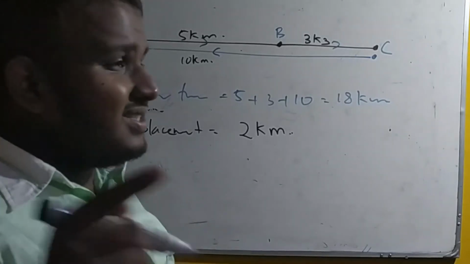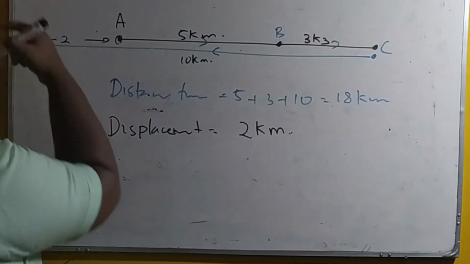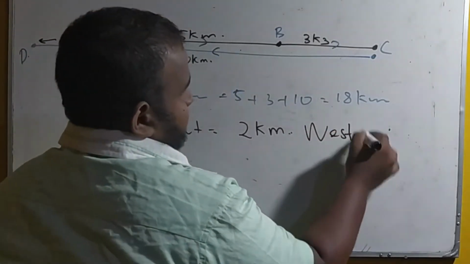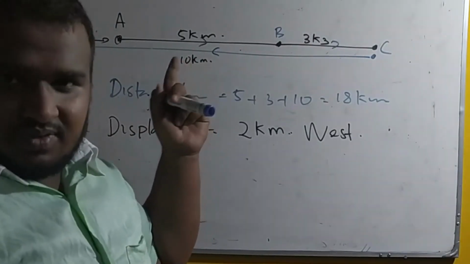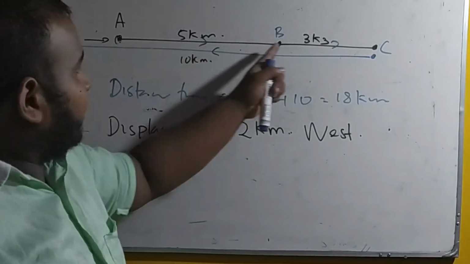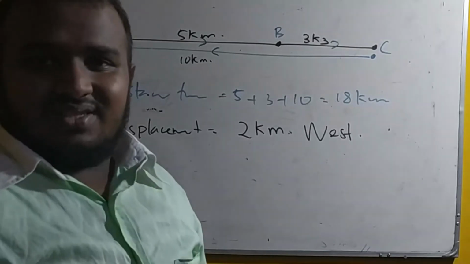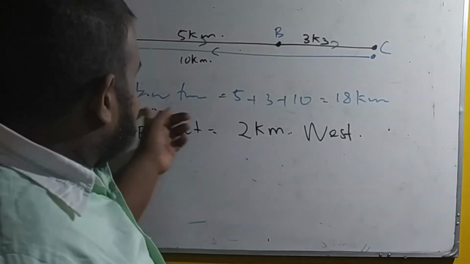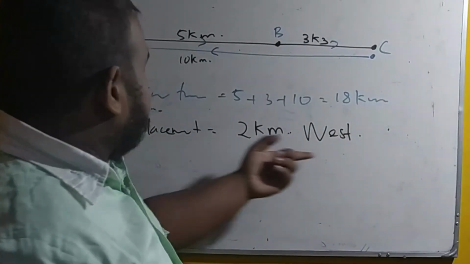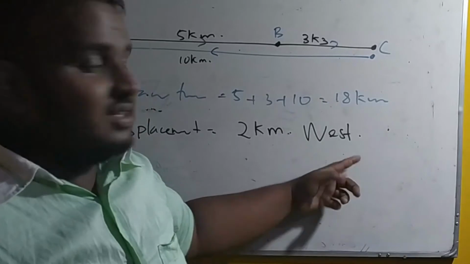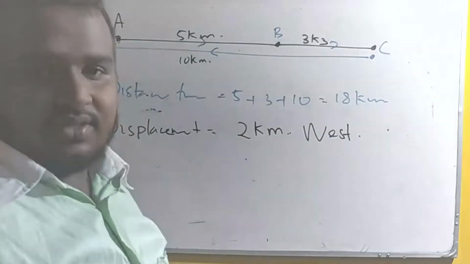But what is the direction of the displacement? Here the initial and here the final. It is west. The direction is changing. Initial point A, B, C and then D. Here the direction is west. Distance is 18, no direction, because distance is a scalar only. But whenever you come to displacement, you should state the direction, that is 2 kilometer west.